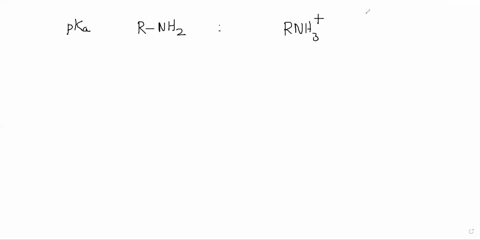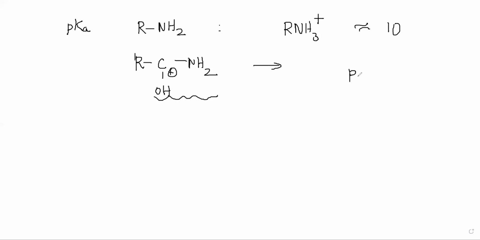Okay, actually, on the previous page, it says RNH2 pKa is around 10, right? Yeah, around 10, he's saying. And on the other hand, now for RCOH plus NH2, this is the protonated amide. The pKa is coming out to be almost 0, right?